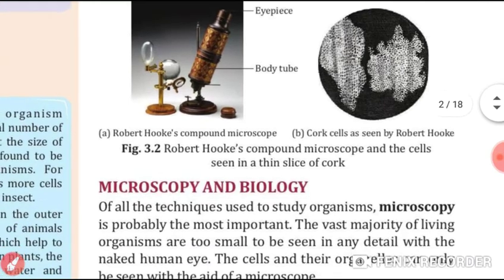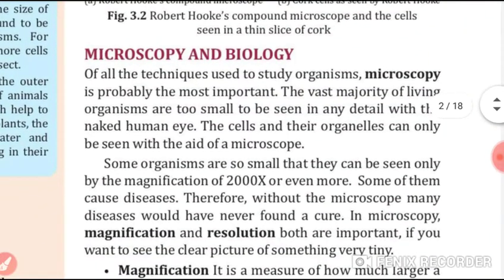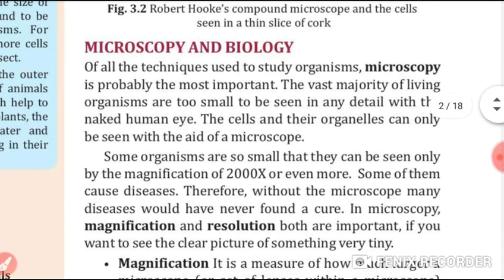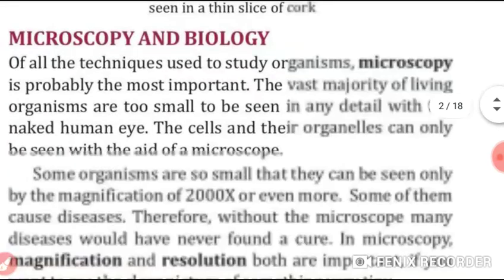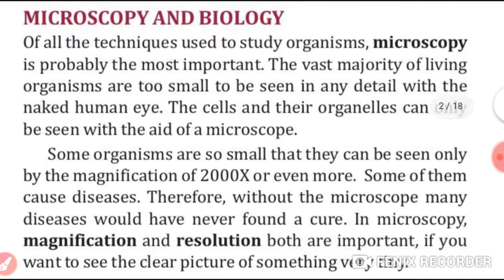Okay, students, now what is microscopy in biology? Of all the techniques used to study organisms, microscopy is probably the most important. The vast majority of living organisms are too small to see with our naked eyes.